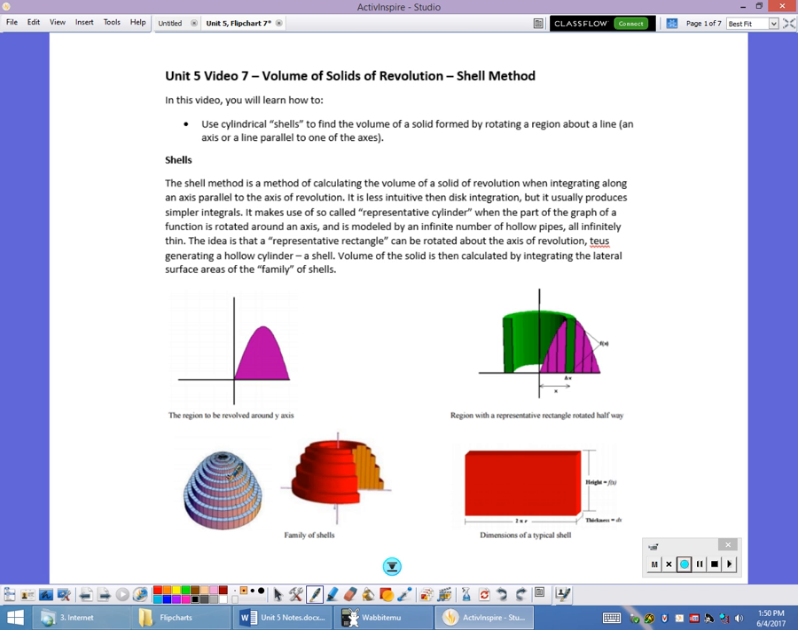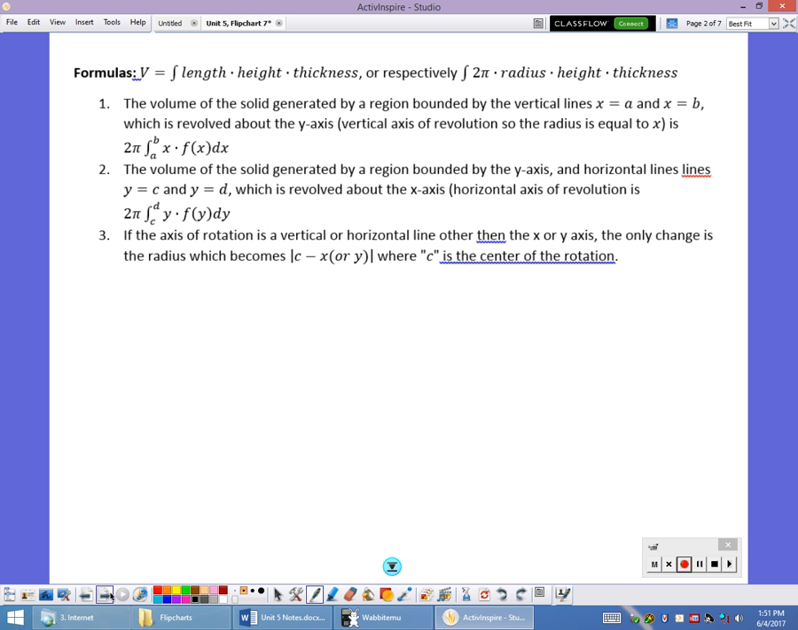Now, the beauty of this, the reason why we use it, is because it switches the variable of integration. So if you're rotating around a horizontal line, then y is going to be your variable of integration. If you're rotating around a vertical line, then x is going to be your variable of integration. It eliminates your need to manipulate the equations as much as before, and usually shells produces an easier integral to solve than disks or washers.